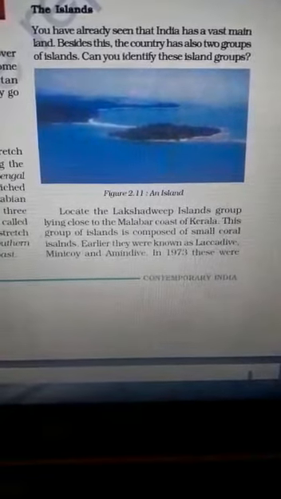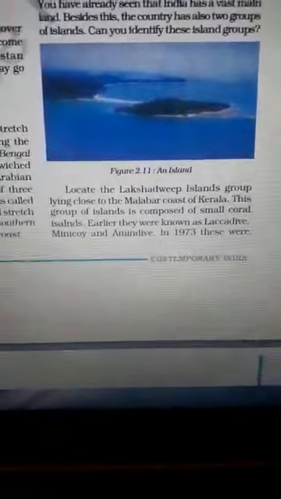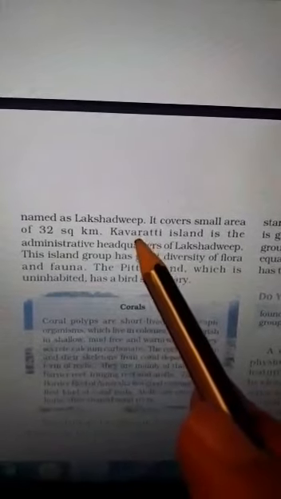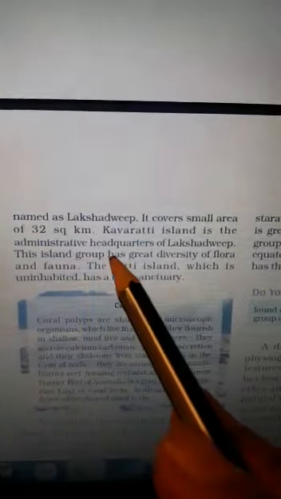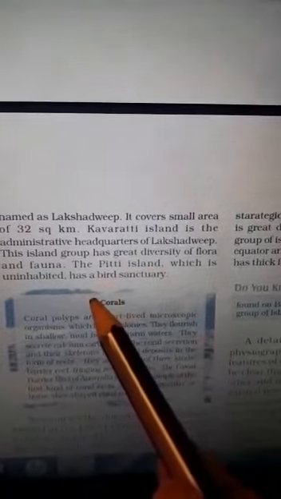This cover 32 square kilometer area, and Kavarati is the major administrative headquarter. Here Kavarati is the administrative headquarter, having the great diversity of flora and fauna.